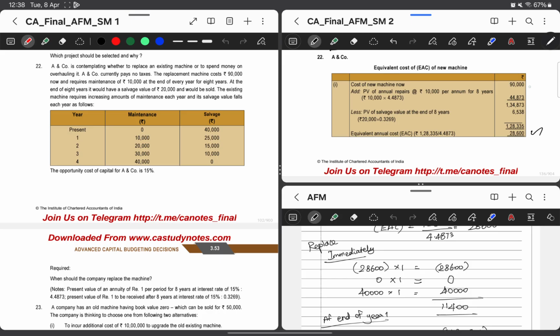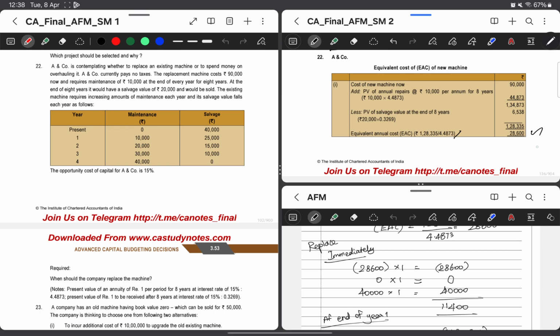So we should add them to the initial investment, and then salvage value is a cash inflow, which we are reducing from the above calculated total. Then we are getting an amount of 128,335.